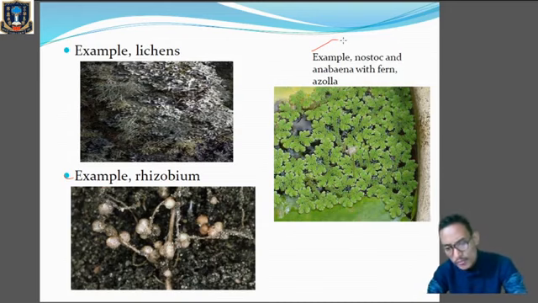So here we can see the mutual exchange of substances or materials between the two species which are living in close association, where both of them are being mutually benefited. Okay, so this is called mutualism, the first interaction.